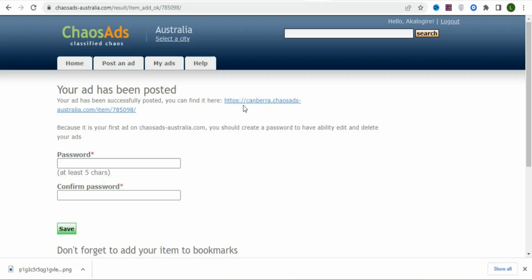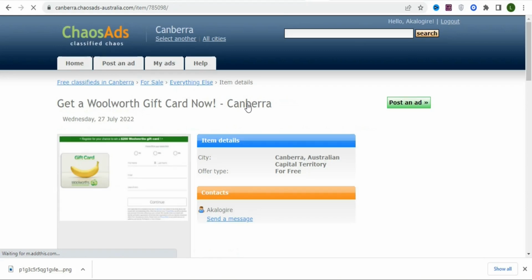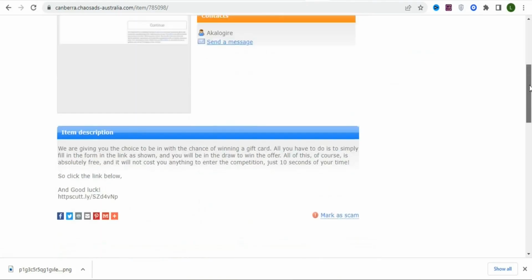If you want to view your ad, you can just click here so that you can view it. You can find it here, so just click on it so that you can see how your ad looks like on the platform. You can see this is how the ad will appear to anyone who will visit this website. So as you can see, this is how the ad looks like.